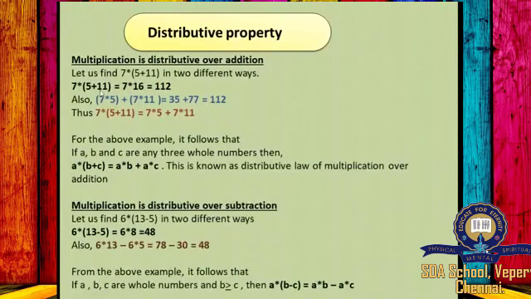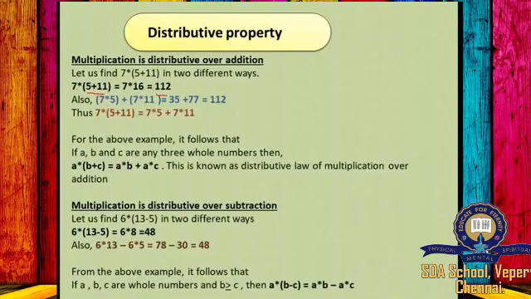Next is distributive property. Under distributive property, we have multiplication is distributive over addition and multiplication is distributive over subtraction. So first we will see multiplication is distributive over addition. Let us find 7 into (5 plus 11) in two different ways. The first way: first we have to add the numbers inside the bracket. 5 plus 11 is 16. So 7 into 16 will be 112.